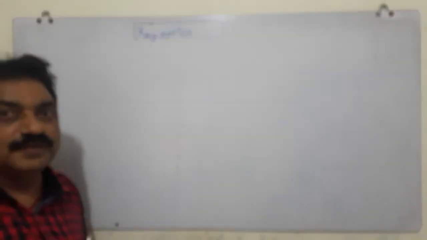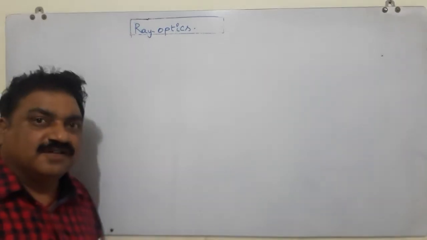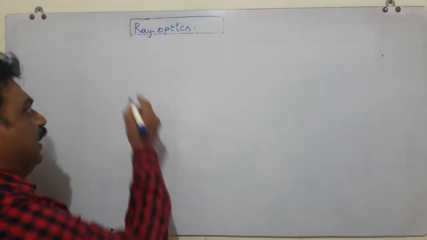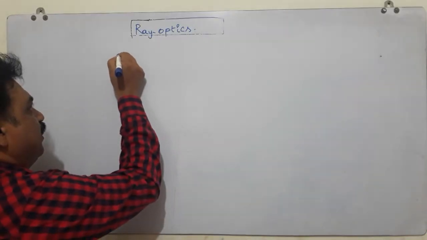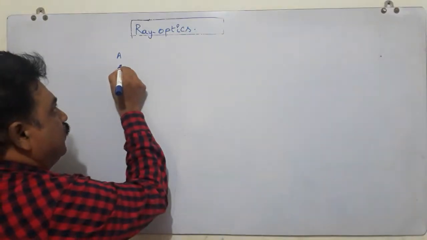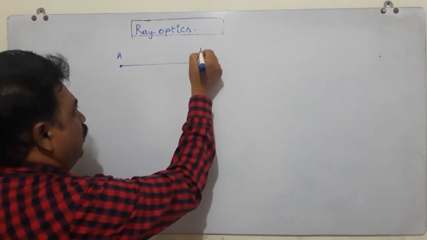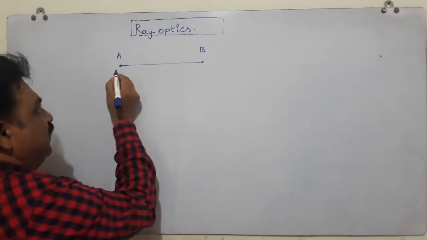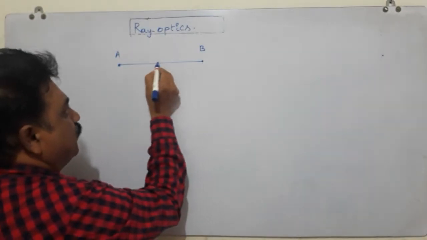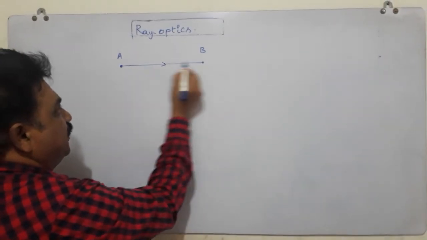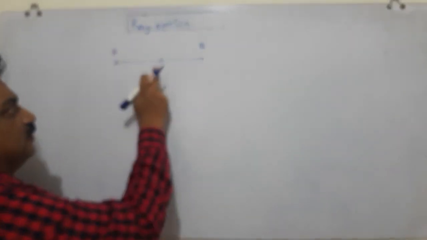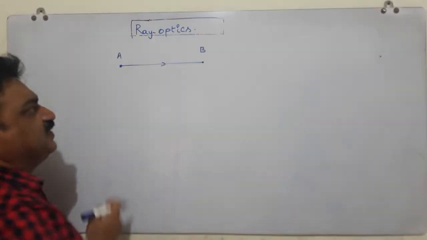We know light travels from one point to another point. Say A is the point where the light starts from, and B is another point. The light which started from A passes through B. This AB is a straight line which denotes the path of light.